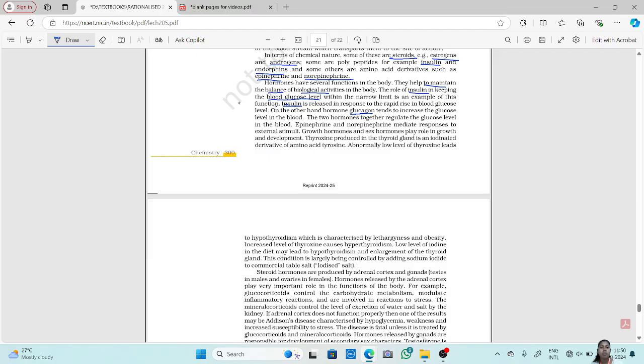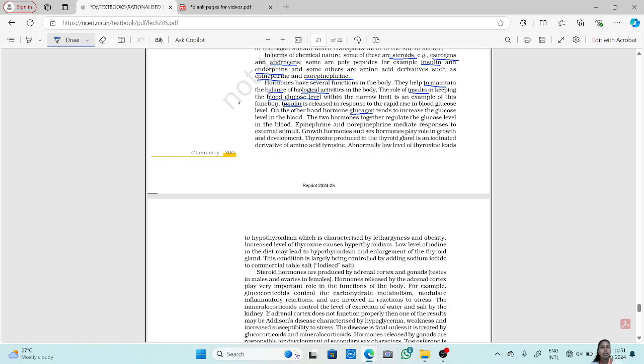Now the two hormones together regulate the glucose level in the blood. If glucose level increases, insulin will take action. If glucose level decreases, glucagon will take action. So both of them together maintain the blood glucose level in our body.